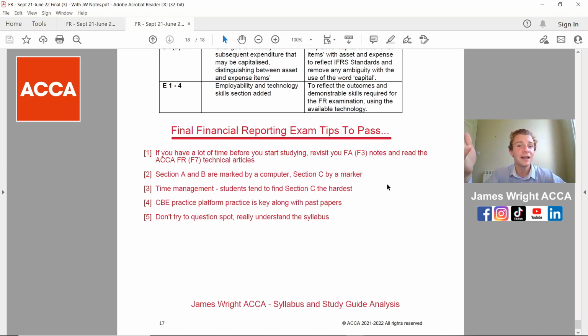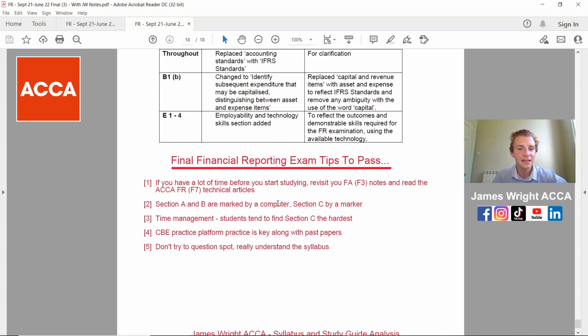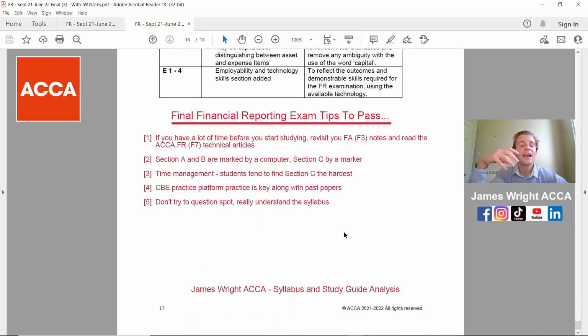If you have enough time before you start your actual revision or going through your actual tuition, revisit your financial accounting notes for F3 and read the financial reporting, that's the F7 exam that we're talking about now, technical articles. The reason for that is it will tell you any updates in the syllabus from the technical articles, and it will tell you about any other topical areas. Really, really helpful, especially if you're trying to grow your knowledge for that particular area.